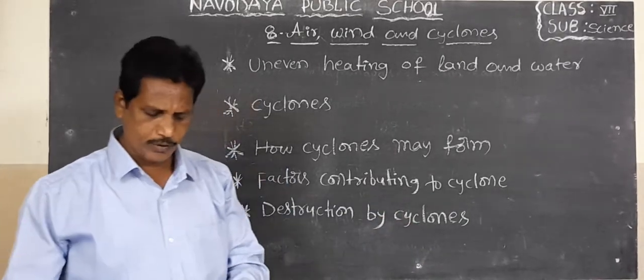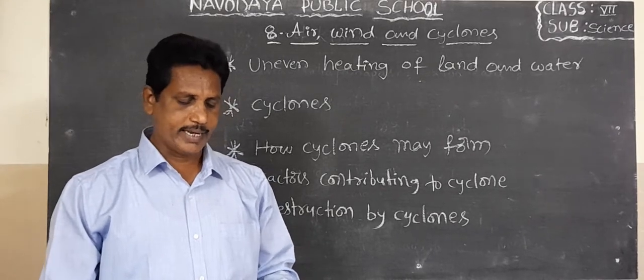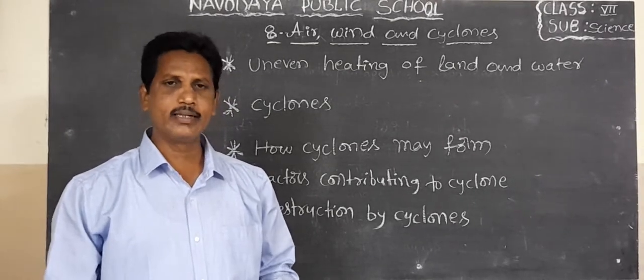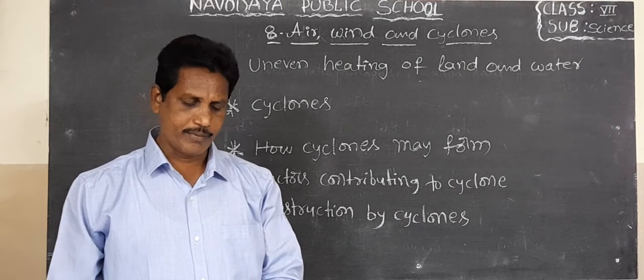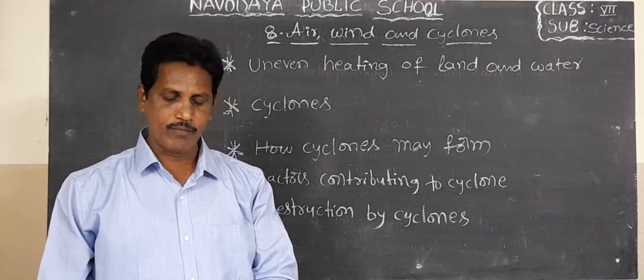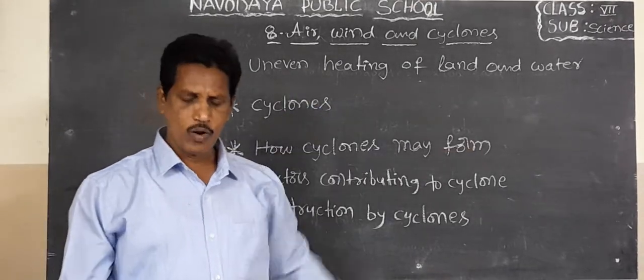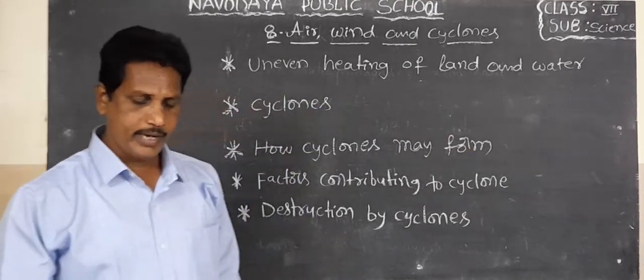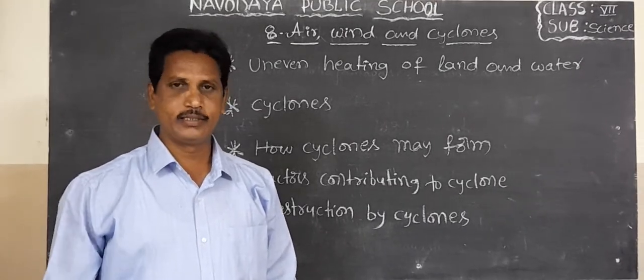Okay, students, all of you take your textbooks. Page number 77. In page number 77, uneven heating of land and water. We have read about the sea breeze and the land breeze.